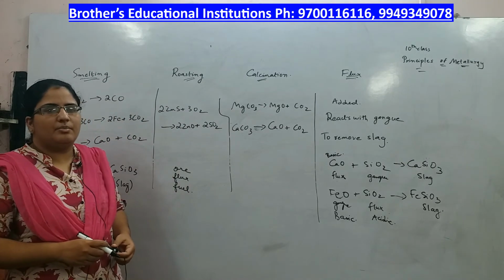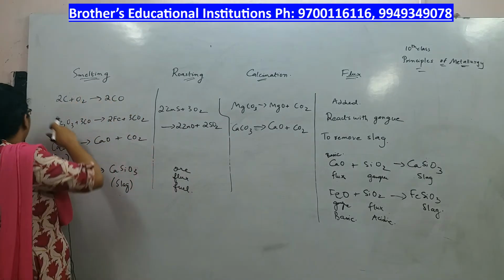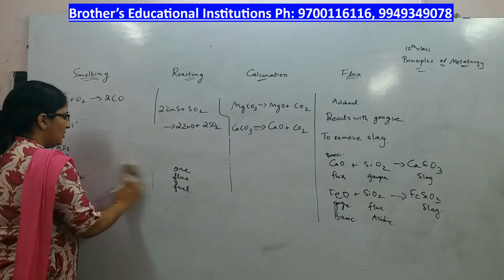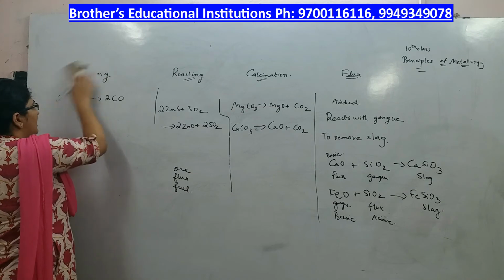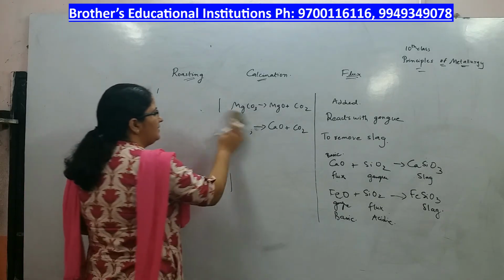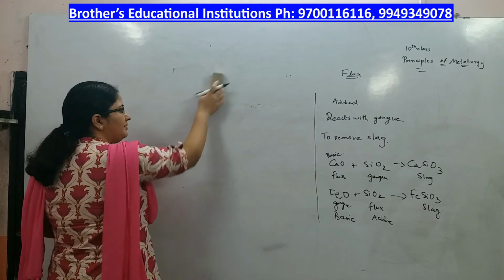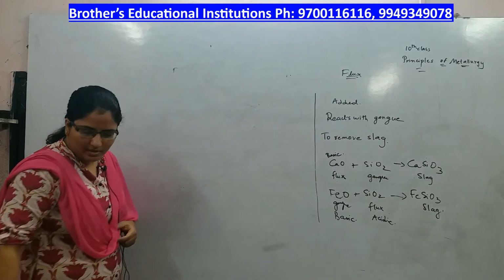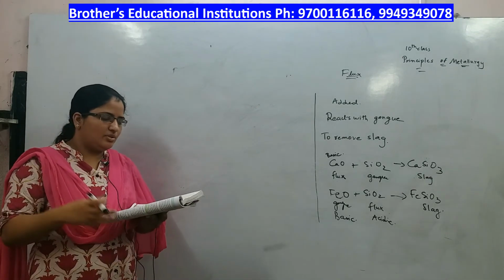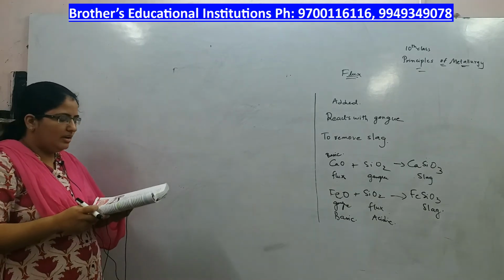The next thing that you have here is about the furnace. Generally roasting is done in the reverberatory furnace. Next we shall discuss what is a furnace. Let me read out to you. Furnace is the one which is used to carry out pyrochemical processes. All these processes are carried out in a furnace.